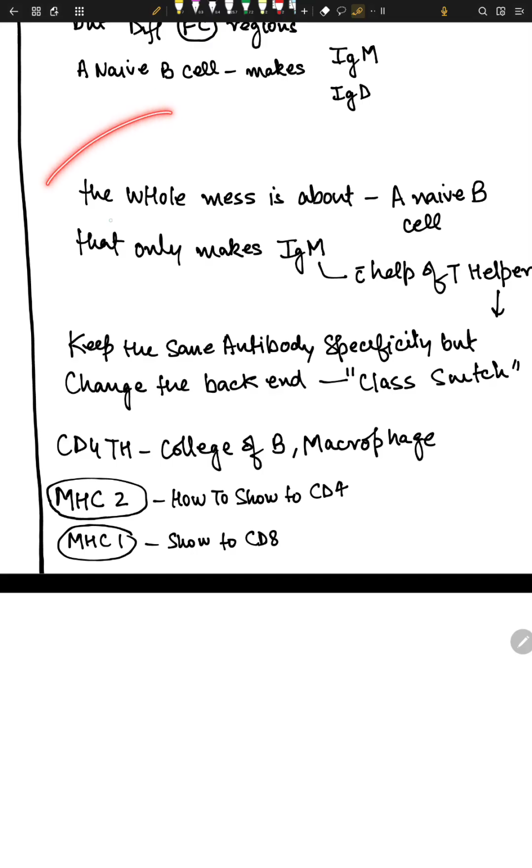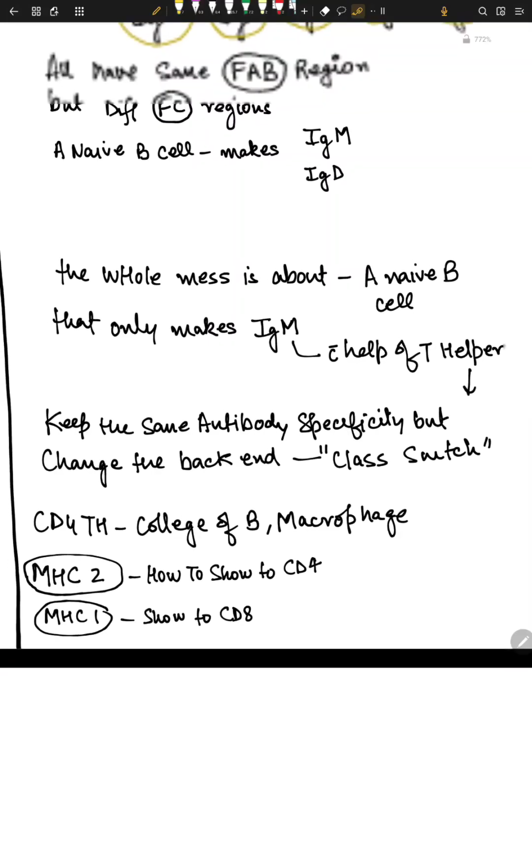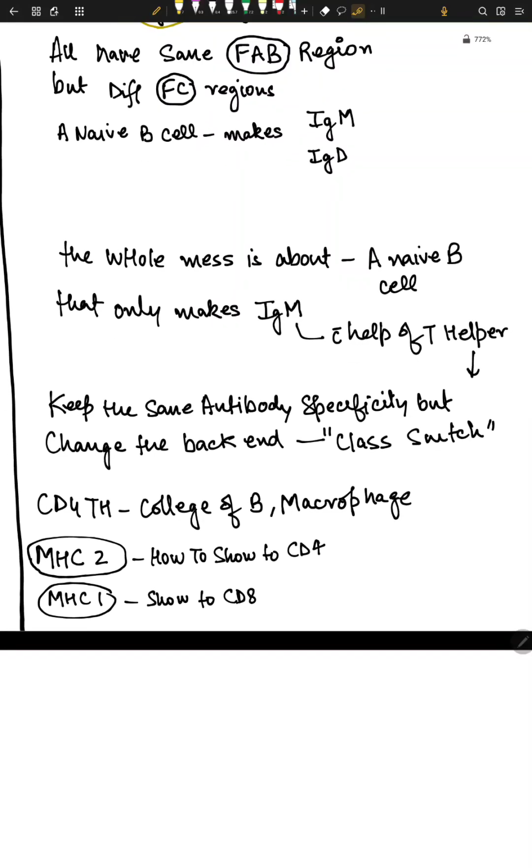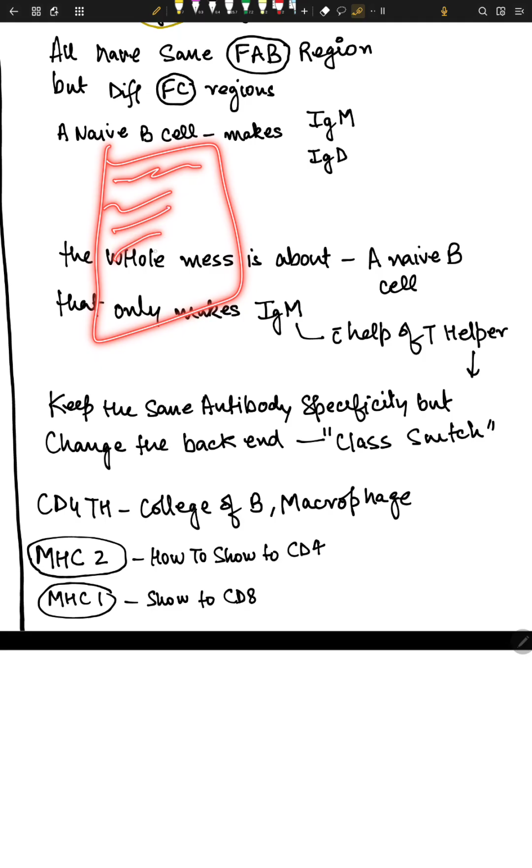Whenever B cells or macrophages want some education, they go to CD4 cells. How do they present their case? How will you take it up to your seniors? You will write an application: this is going on, I'm getting bullied, please help me.